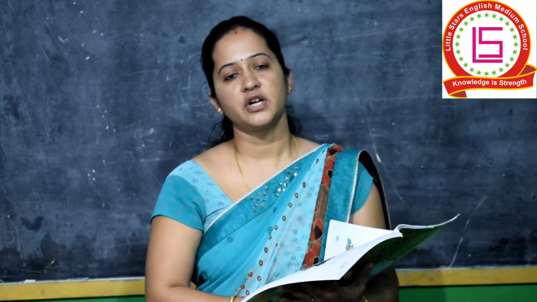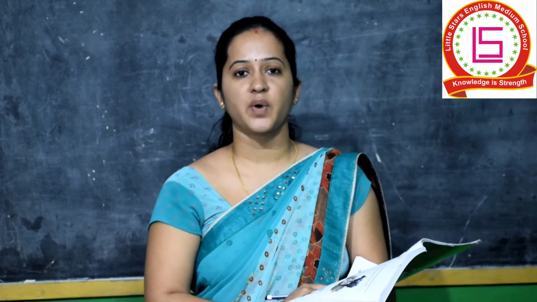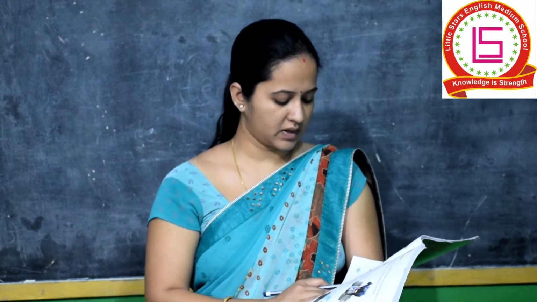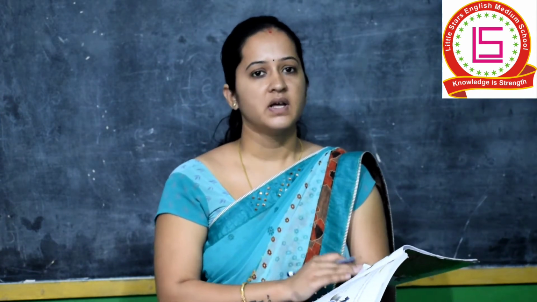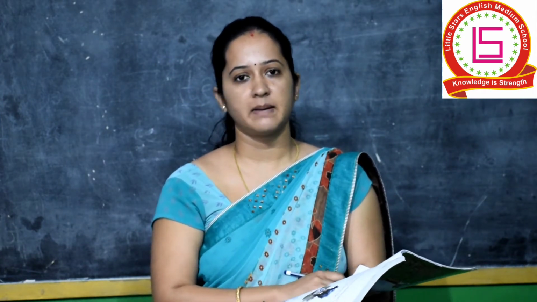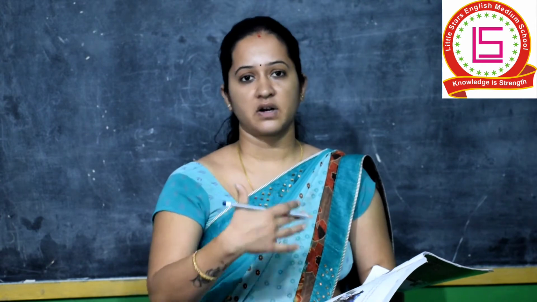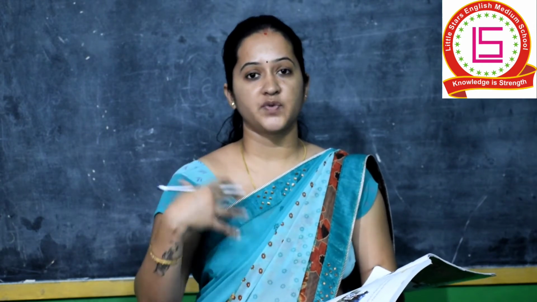The next animal is the elephant. The elephant's body is bulky. What is the meaning of bulky? You have to write that bulky means very large. I repeat again, the meaning of bulky is very large. Its legs are heavy. The elephant cannot run at any great speed. In these 2 to 3 lines we have seen that the elephant's body is very bulky. Bulky means very large, and it cannot run at a very high speed because its body and its legs are very heavy.